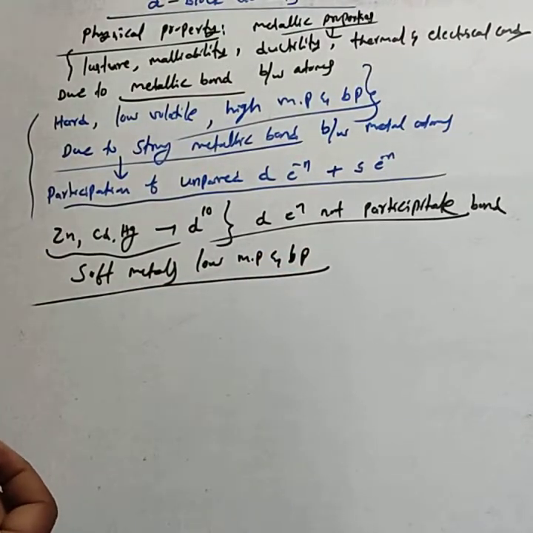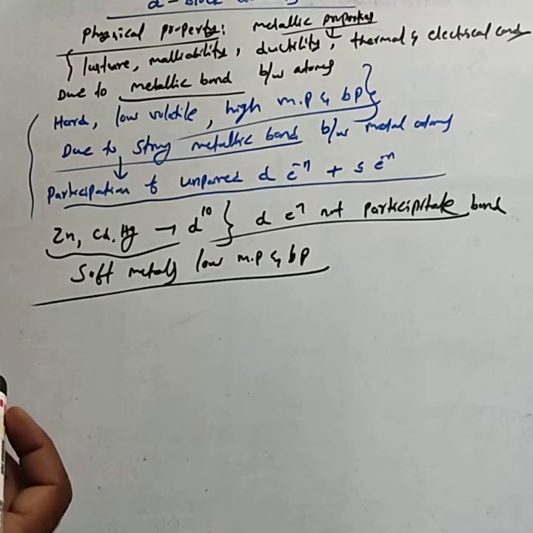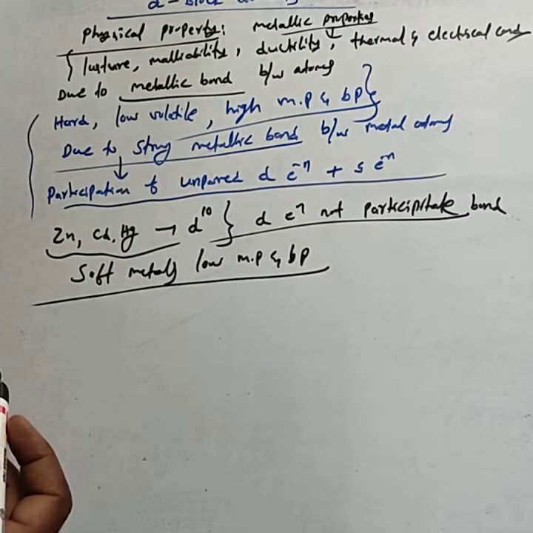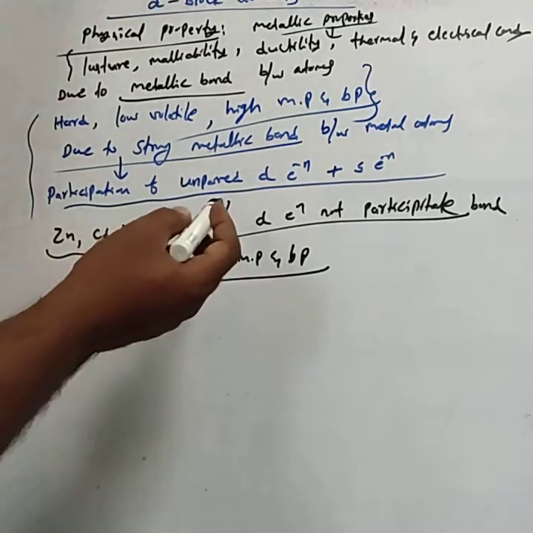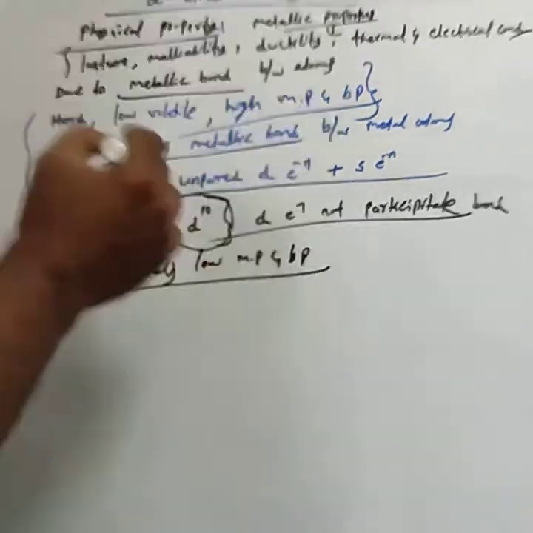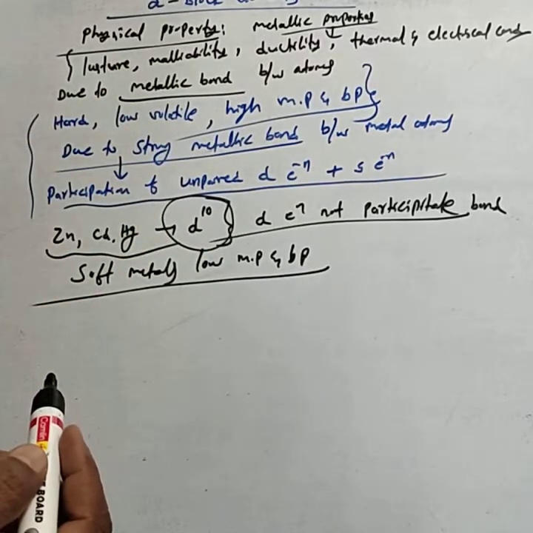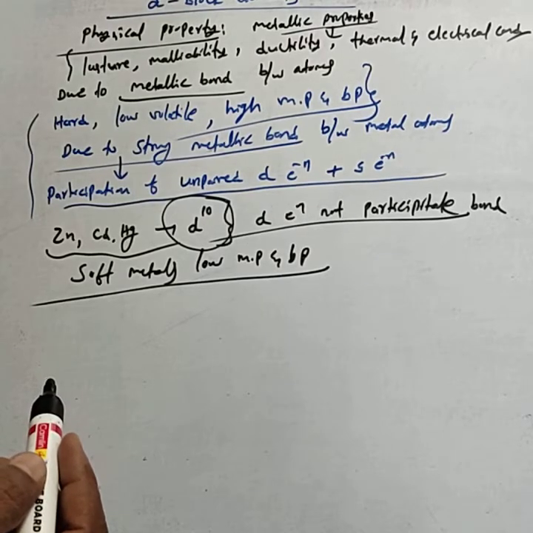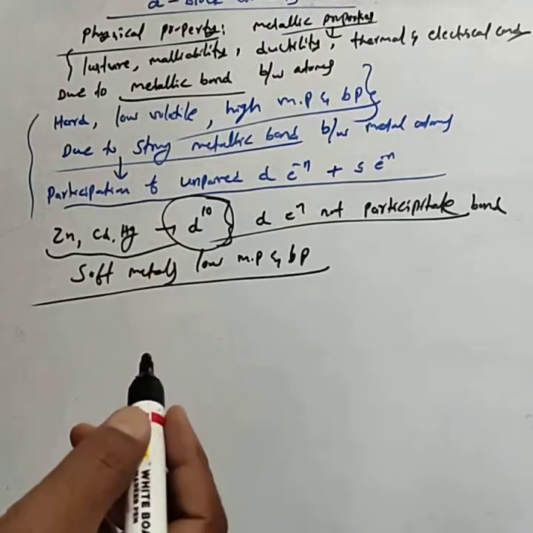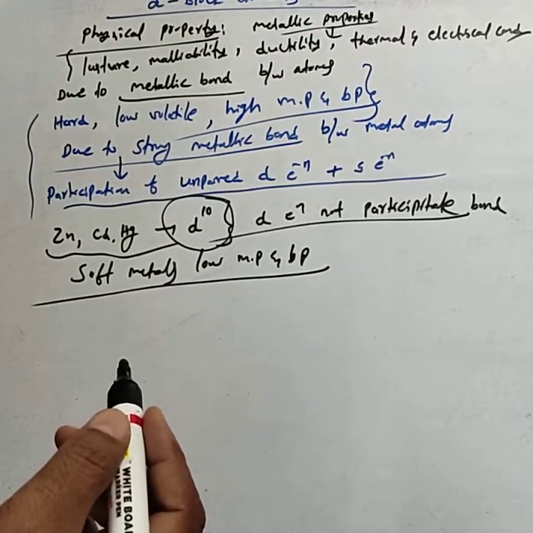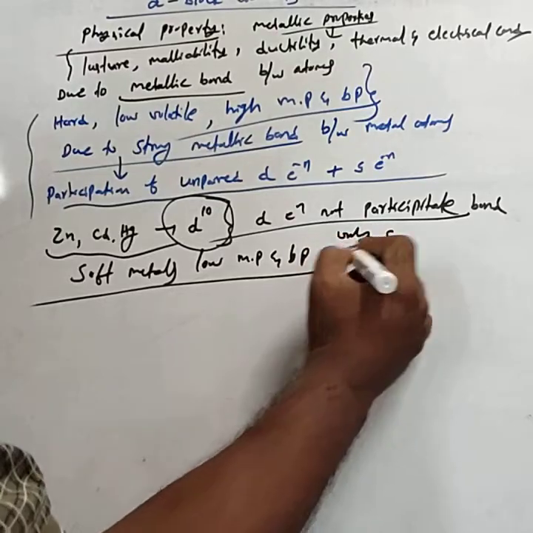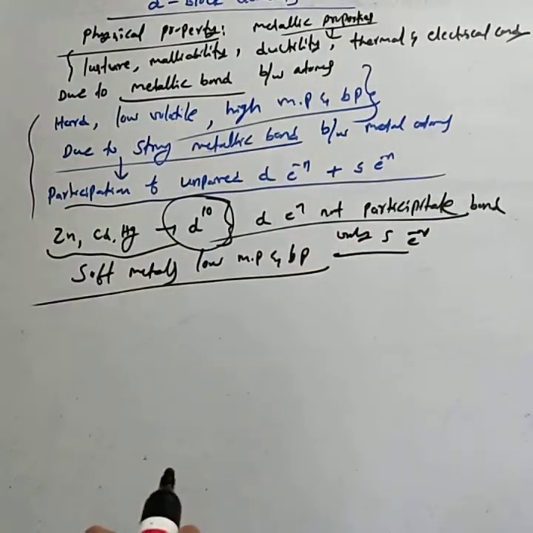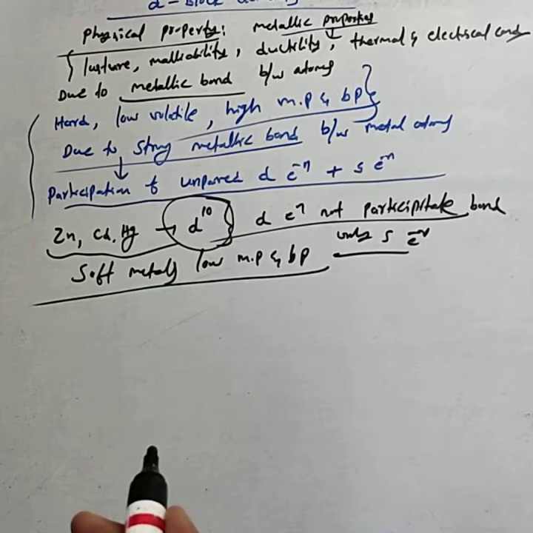Why are zinc, cadmium and mercury soft in nature, with low melting and boiling points? Because they have completely filled d orbitals. Hence, d electrons are not involved and do not participate in bonding. Only s electrons are involved in bonding. Hence, zinc, cadmium and mercury are soft metals with low melting and boiling points.